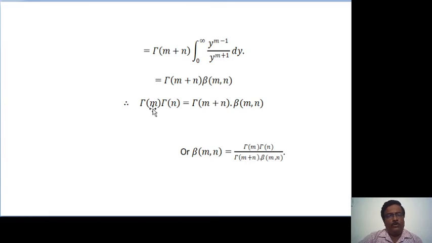So therefore gamma of m into gamma of n is equal to gamma of m plus n into beta of m, n, or beta of m, n is equal to gamma of m into gamma of n divided by gamma of m plus n. So which gives beta of m, n is equal to gamma of m into gamma of n divided by gamma of m plus n. So this is the relation between beta and gamma function.